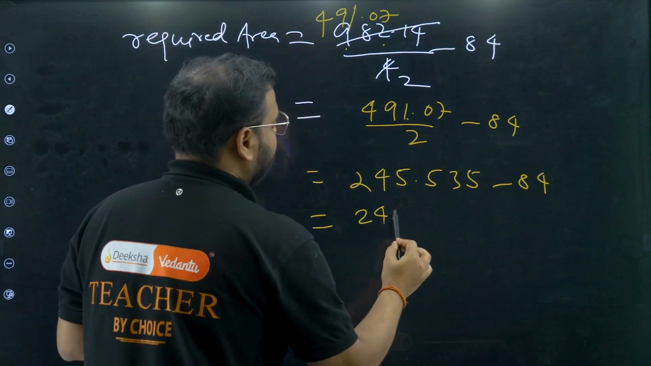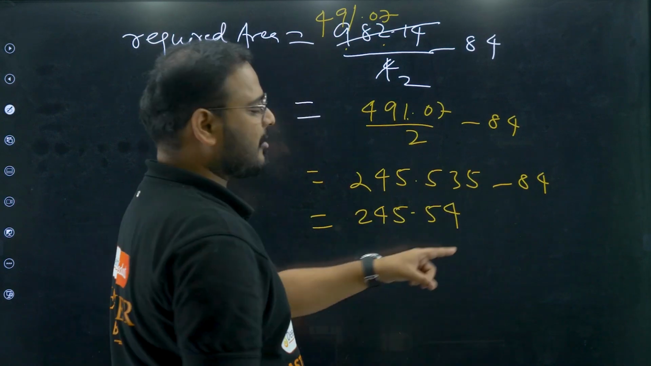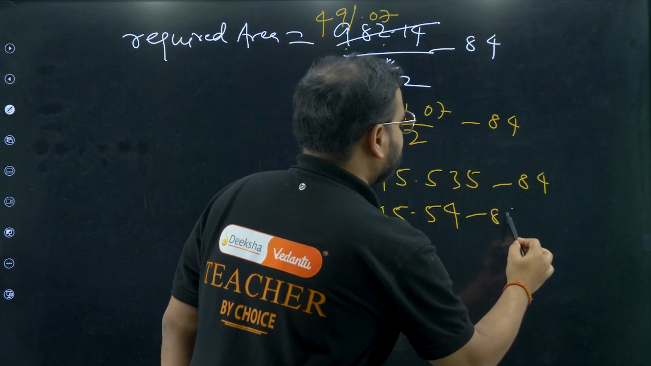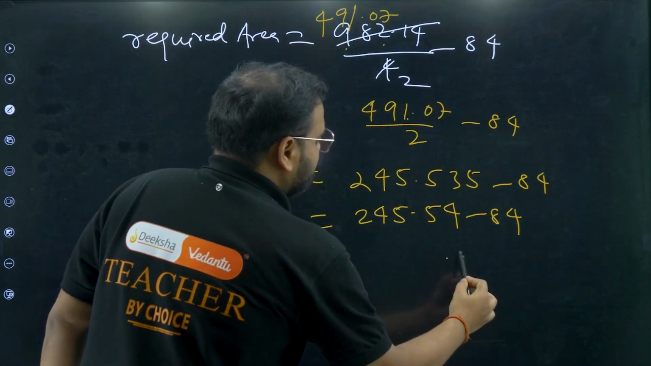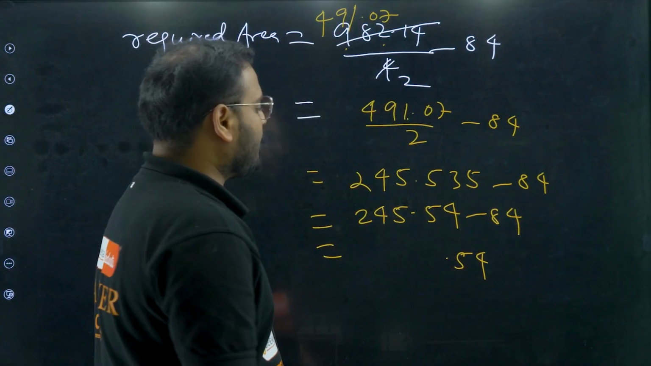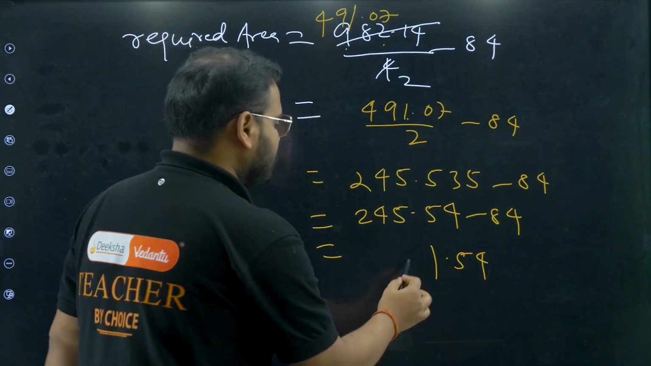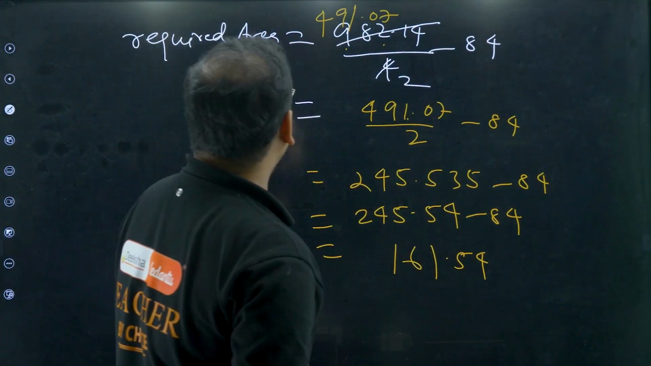It will become 245.54. Now I can round off to the second decimal place. Minus 84. So the decimal place will remain as it is. 54 only, sir. 5 minus 4 is 1, sir. 14 minus 8 is 6, sir. And 1. 161.54 is the area.